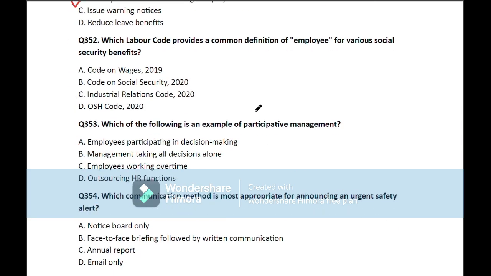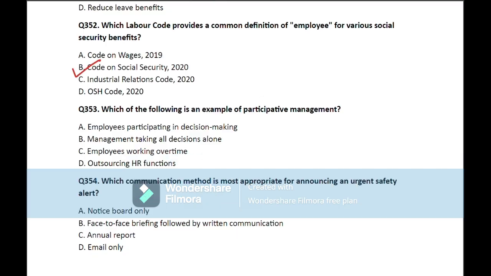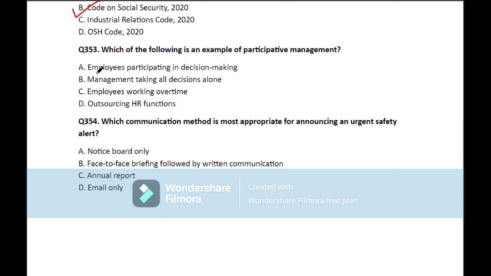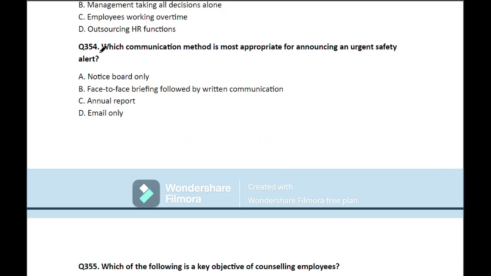Question number 352. Which labor code provides a common definition of employee for various social security benefits? So here the correct answer is Code on Social Security 2020. Move on to the next question. Question number 353. Which of the following is an example of participative management? So here the correct answer is employees participating in decision making. Move on to the next question.